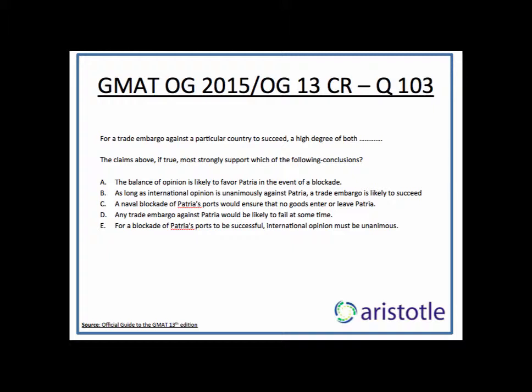For a trade embargo against a particular country to succeed, a high degree of both international accord and ability to prevent goods from entering or leaving that country must be sustained. So it says there are two conditions which have to be fulfilled for a trade embargo against a particular country to succeed. Then it says a total blockade of Patria's ports is necessary to an embargo, but such an action would be likely to cause international discord over the embargo.